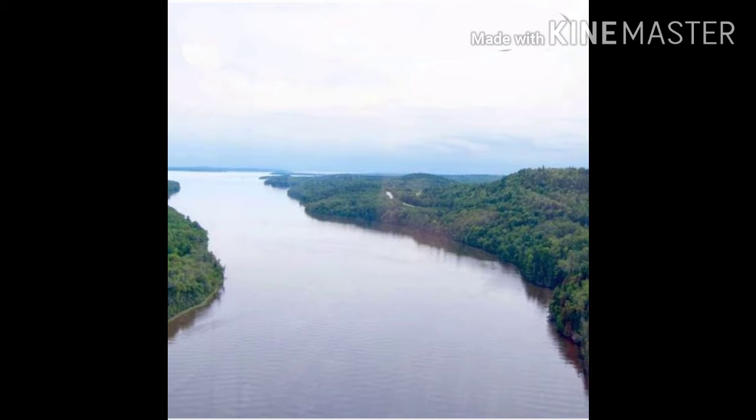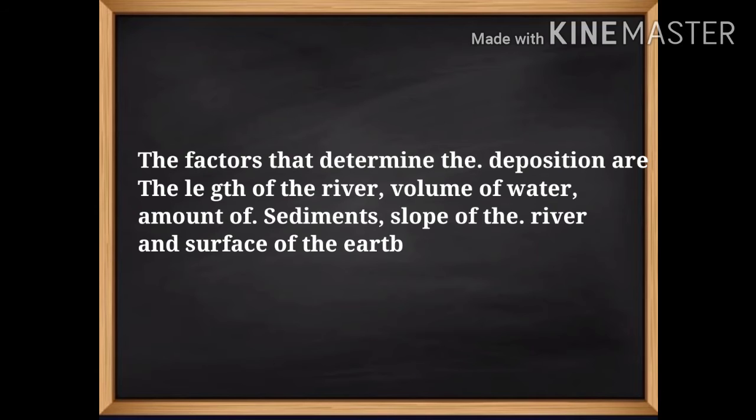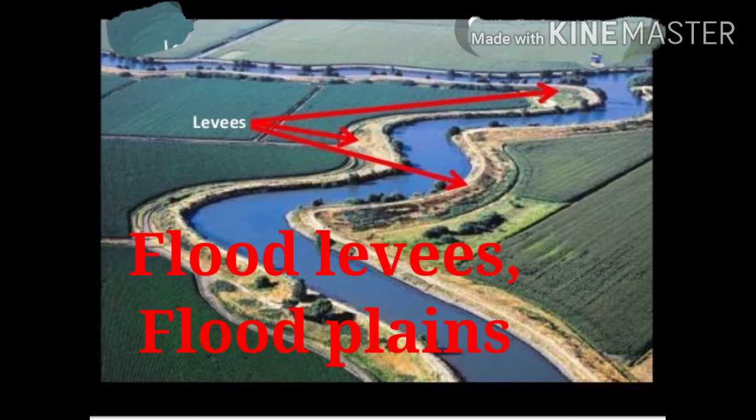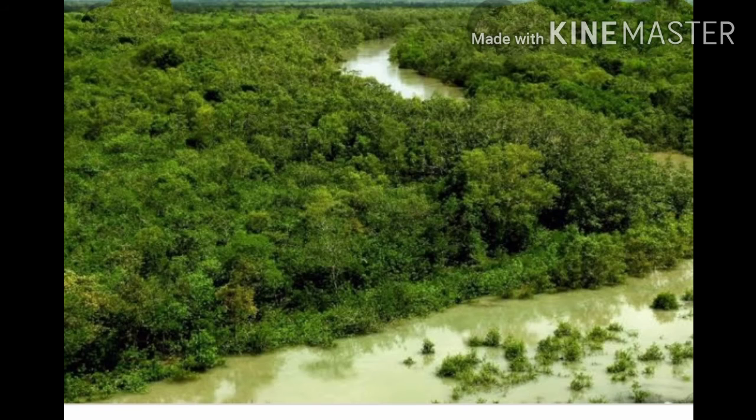The sediments of the river get deposited in its bed and on its banks. The factors that determine the deposition of sediments are the length of rivers, volume of water, amount of sediments and the slope of the river and the earth's surface. Thus, landforms like floodplains and deltas are formed because of deposition of sediments.